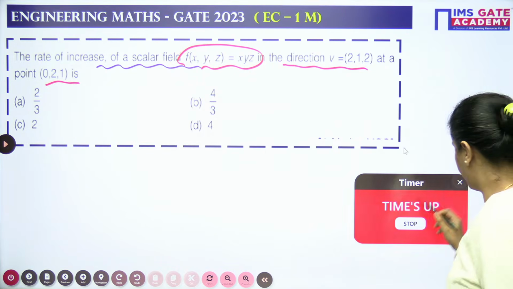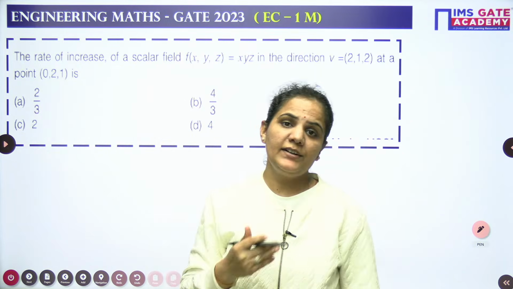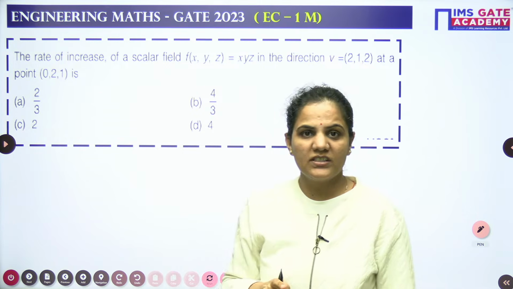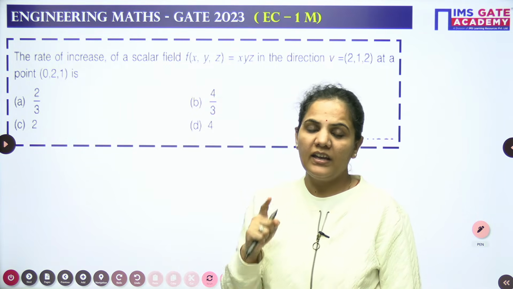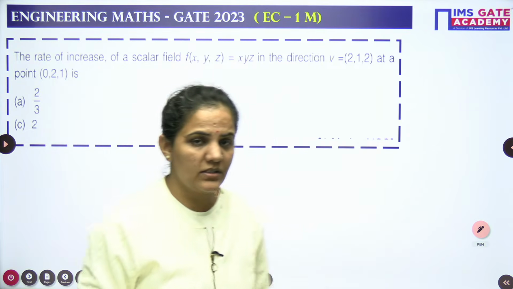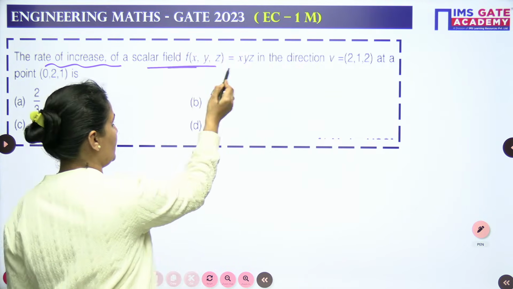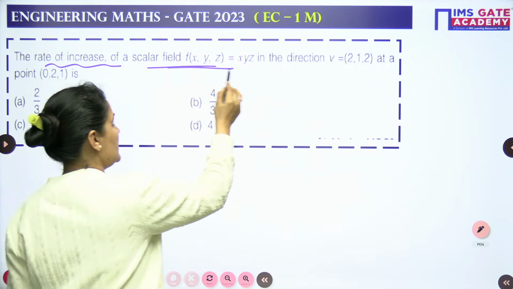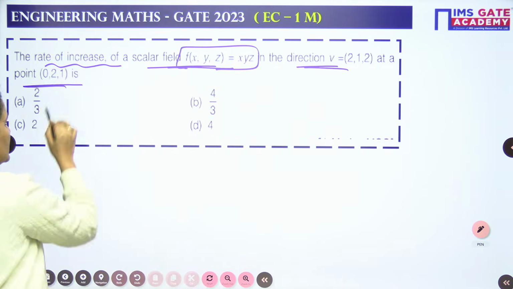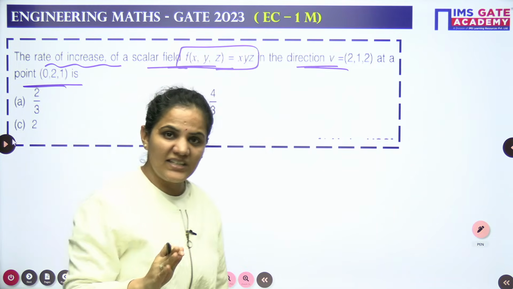Let's approach it. This question is from EC 2023. It is a 1 mark question, and the topic of this question is vector calculus. So let's talk about the question. The rate of increase of a scalar field function f(x, y, z) is asked in a given direction at the point (0, 2, 1). So we can see clearly the question is all about the directional derivative.